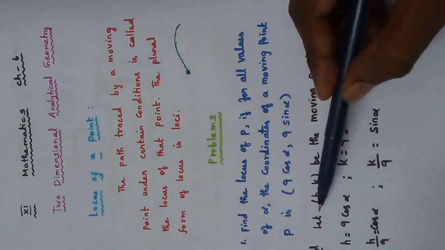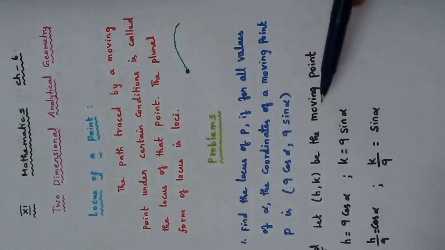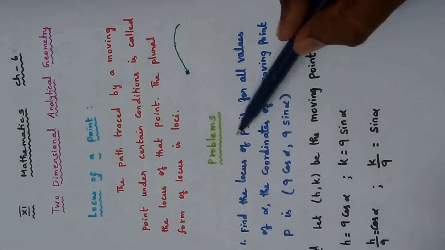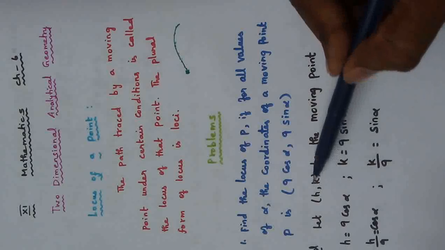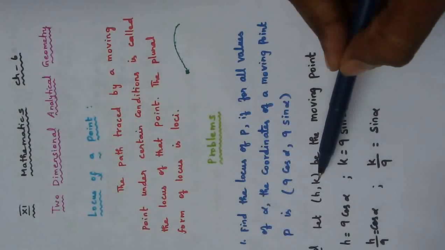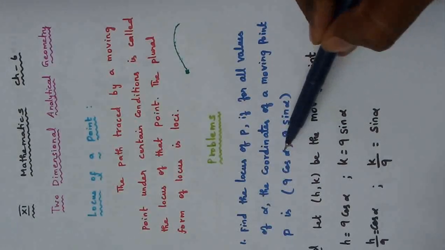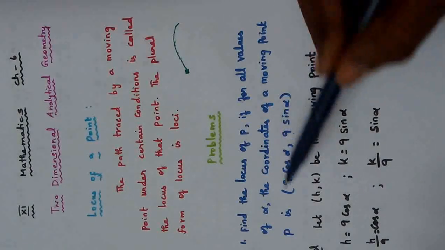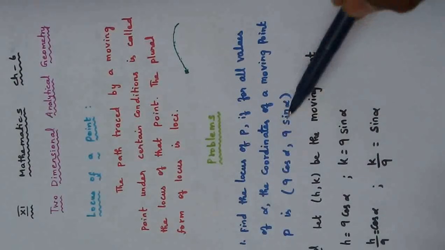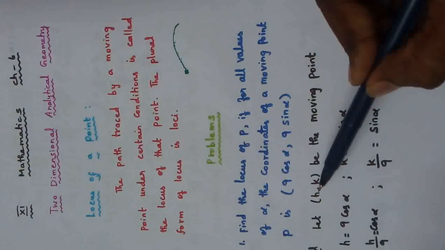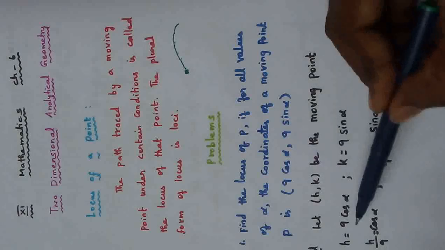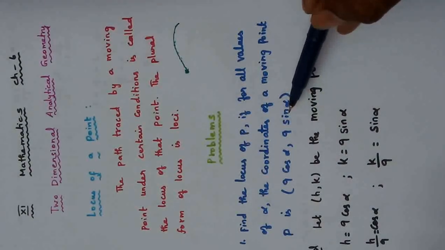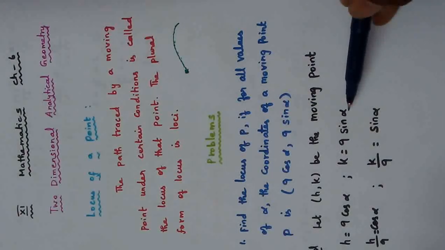First of all, let h comma k be the moving point. Moving point means P. We are taking the point P as h comma k. So automatically this becomes h and this becomes k, right or not? Because the general coordinate of P is given by this. Now we have taken the point P as h comma k. Therefore h is equal to the first coordinate 9 cos alpha and k is equal to the second coordinate 9 sin alpha.